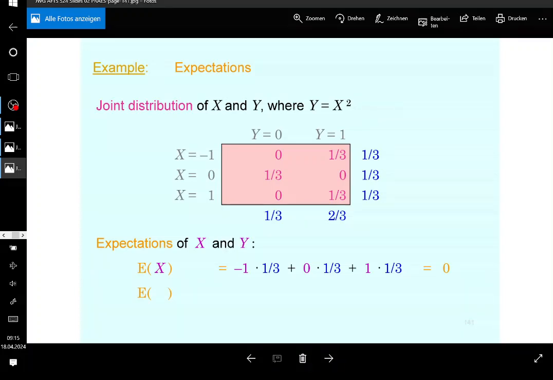So if you take the expectation of y, you do the same thing. You take the realizations of y, and each of them is going to be multiplied by its corresponding probability, and then you create the weighted sum of that. So it has basically just 2. I mean, you could skip the zeros, but I do it anyway. 0 times its probability, right? This is it, plus 1 times its probability, and that's going to be it finally. So this is going to be 2/3. All right, is it clear, guys?